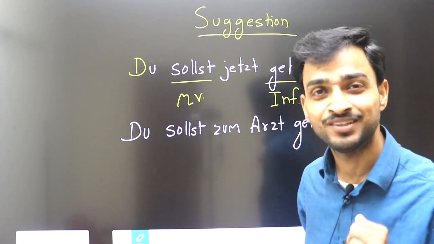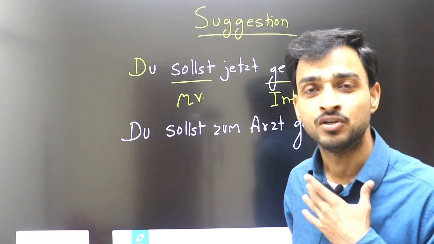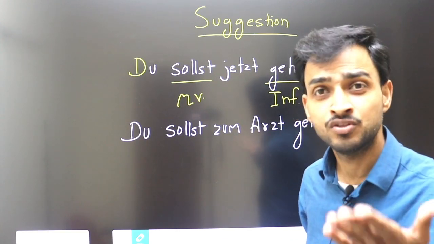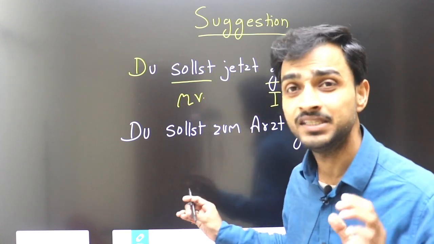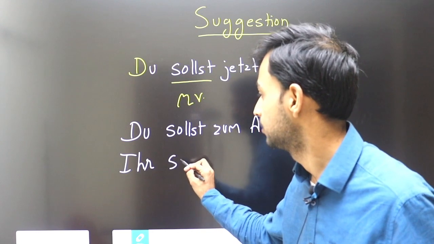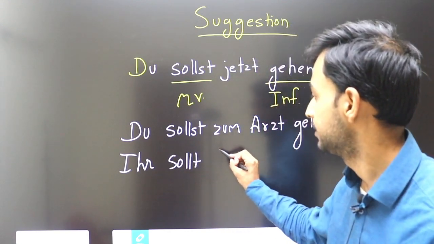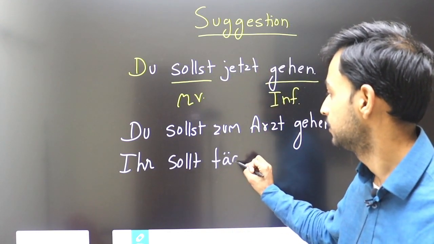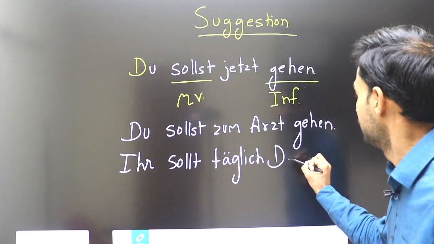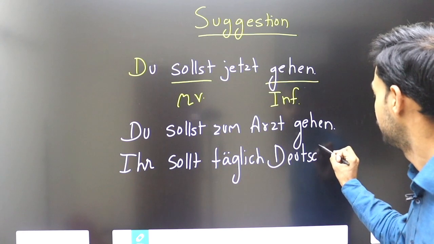This is my advice to all of you, all the students. If I am saying it to all the students, it is the ihr form, the plural of du. Ihr sollt täglich Deutsch lernen. Täglich means every day. You should learn German every day.